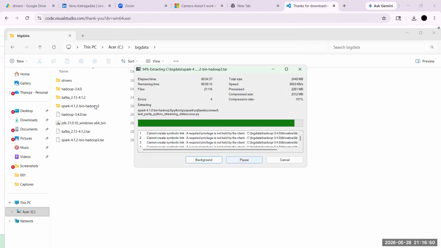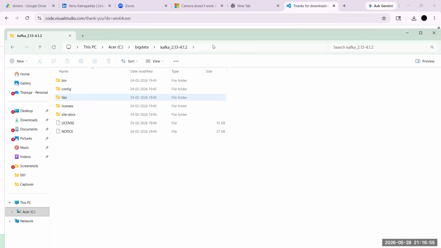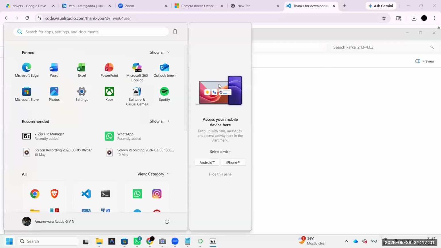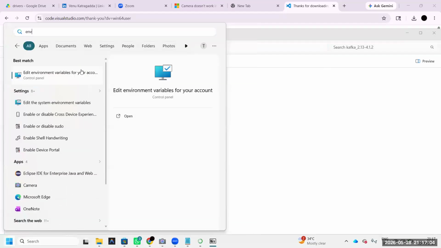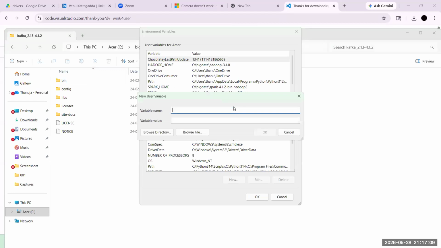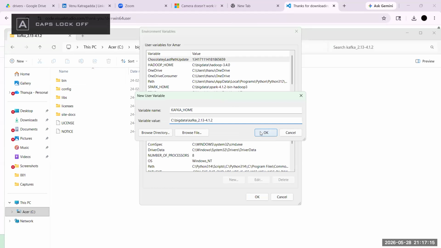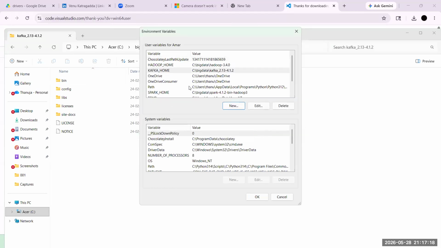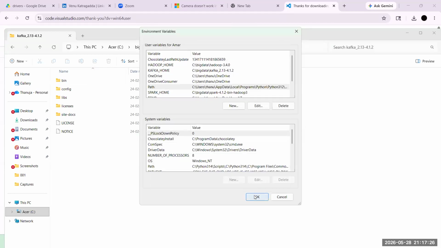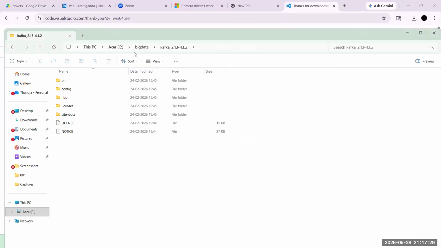Okay. Almost completed. Now Kafka. Any big data software installation, 95% is same. There is no any difference. Similarly, Kafka installation, env. Kafka home. Just paste here in that environment variable. That's it. No need SBIN. SBIN not required in Kafka. Okay, that's it. Installation completed.